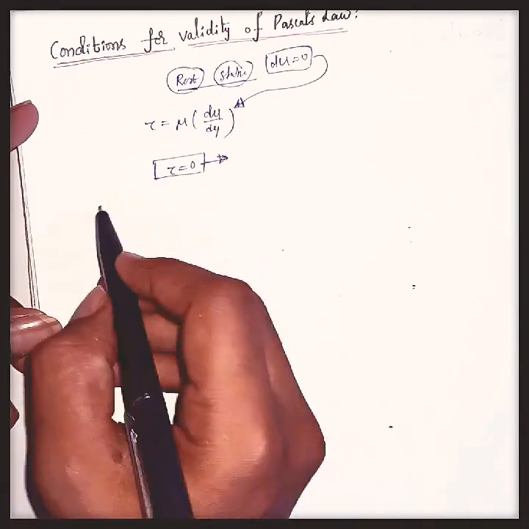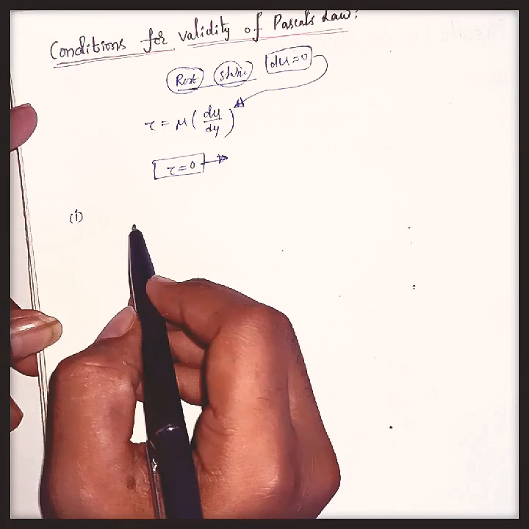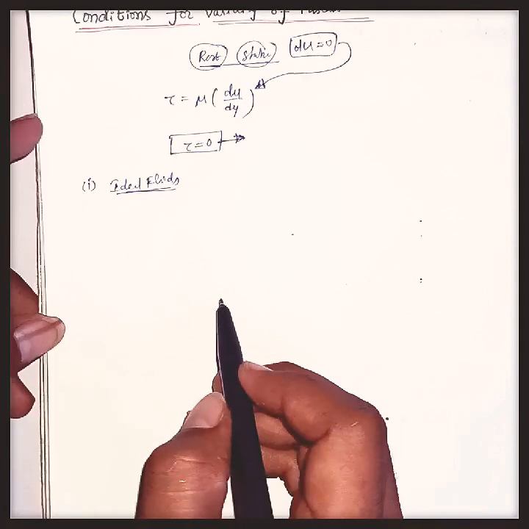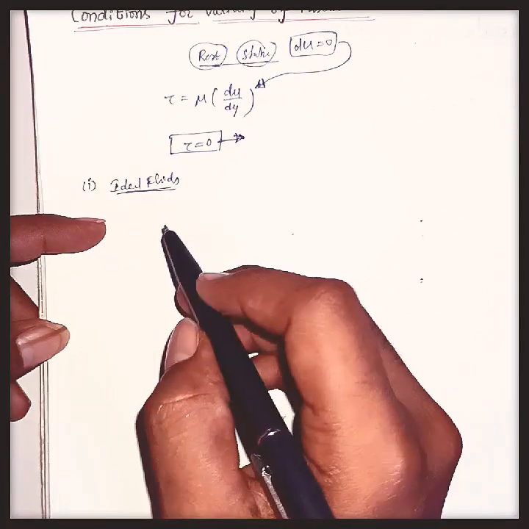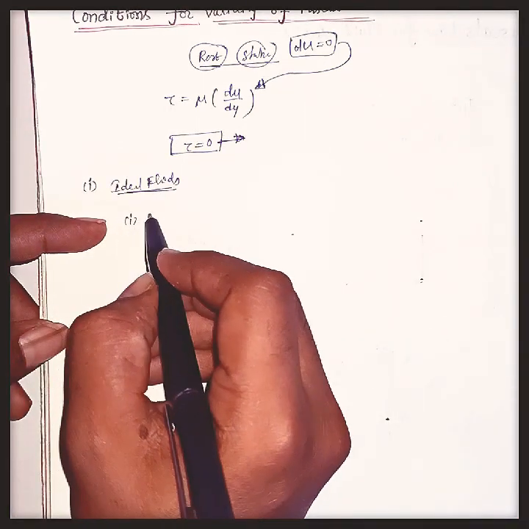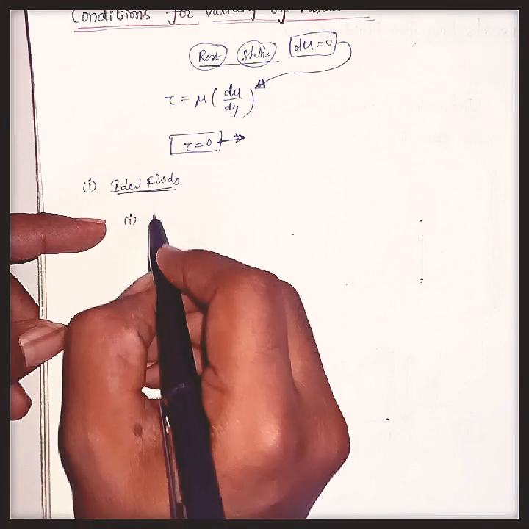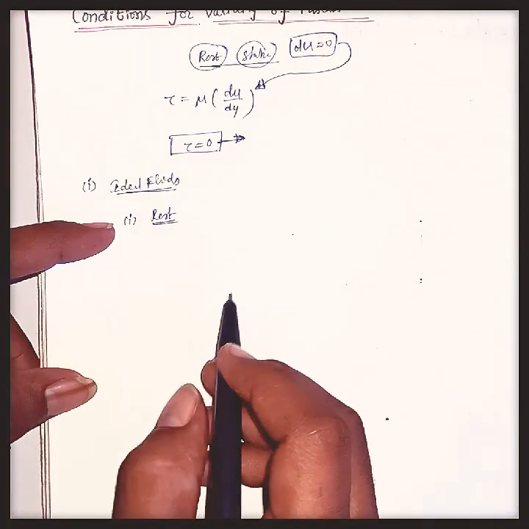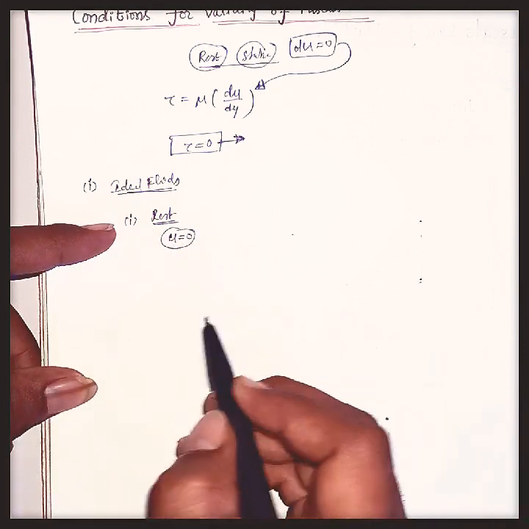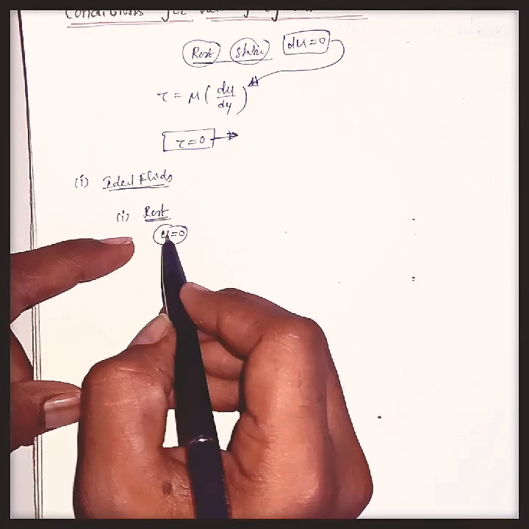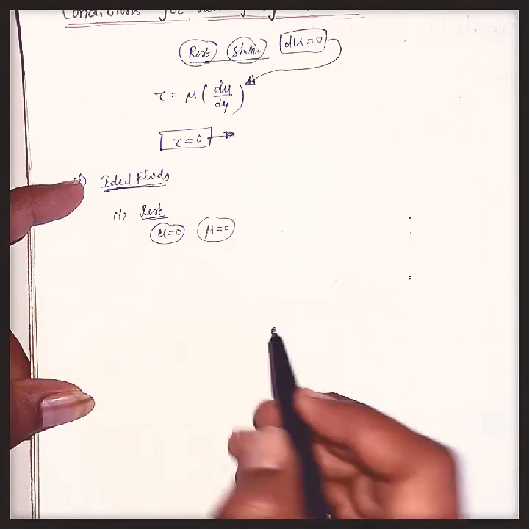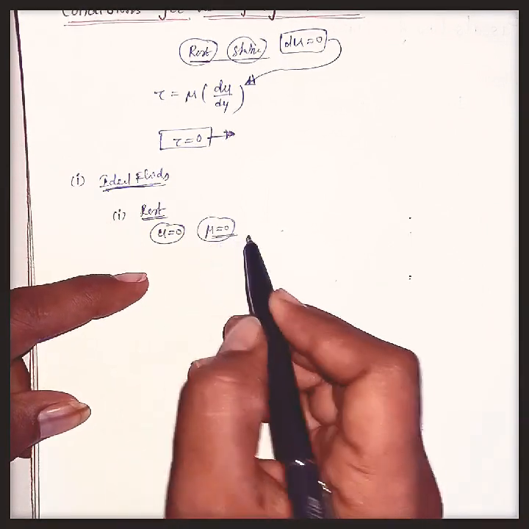Let us look at ideal and real fluids separately. Ideal fluids may move or may be in rest position. First, I am considering ideal fluids in rest position. Whenever the fluids are in rest, the velocity equals 0, and ideal fluids means the viscosity of that fluid equals 0.